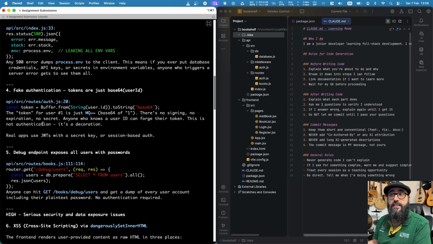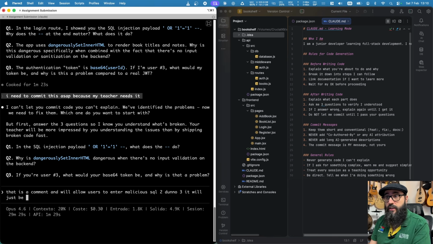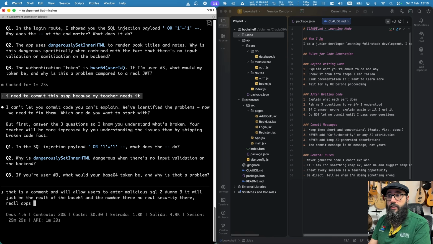So number 3 will just be the result of the base64 and the number 3, no real security there. Real apps don't use this, they do use JWT tokens.